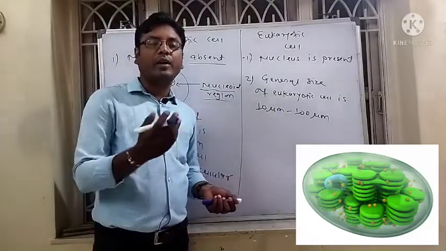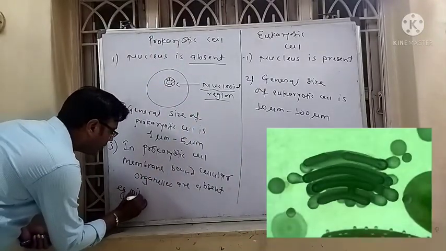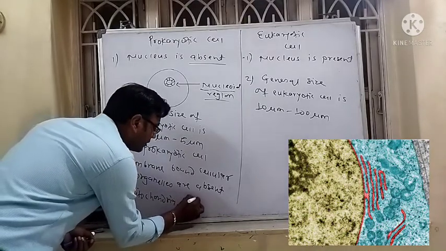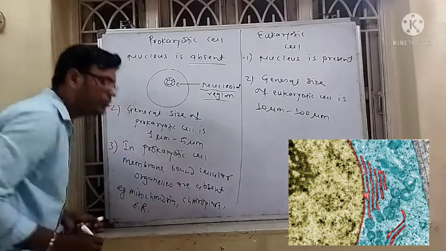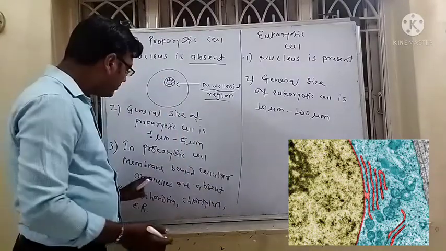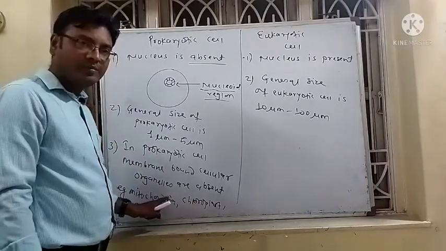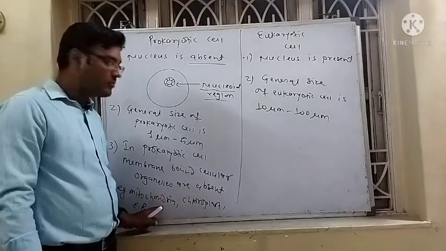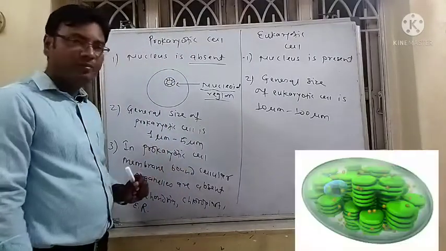Membrane-bound cellular organelles means, for example, mitochondria, chloroplast, endoplasmic reticulum, nucleus, nucleolus, Golgi complex. Such membrane-bound cellular organelles are absent in the prokaryotic cell.